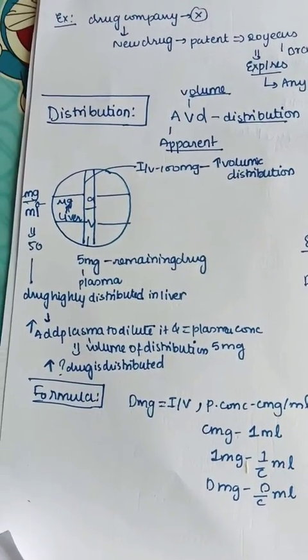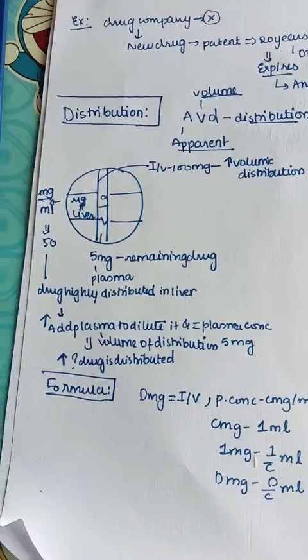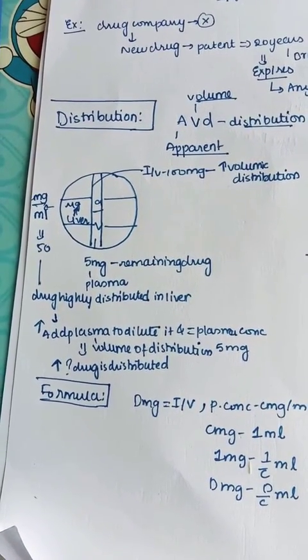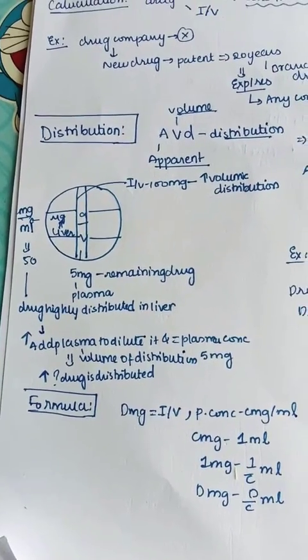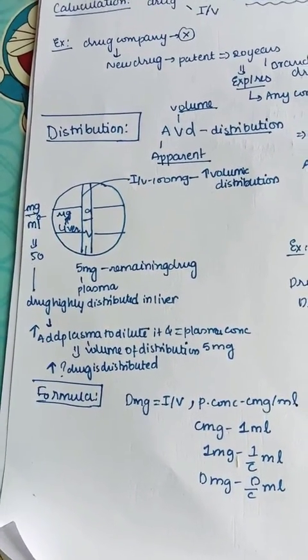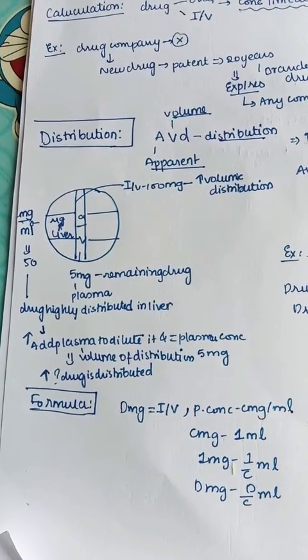That is the drug which is highly distributed in the liver. So we have given the drug intravenously, and the drug is present in the plasma and also in the liver. But in plasma it is only 5 milligrams, whereas in liver it is about 50 milligrams per milliliter. So the drug is highly distributed in the liver.